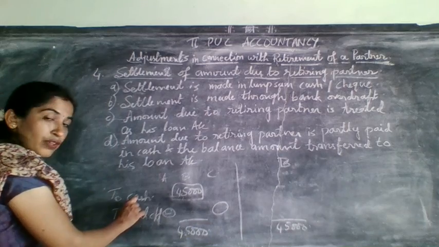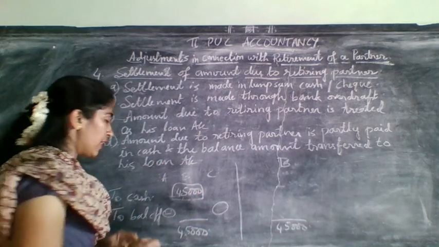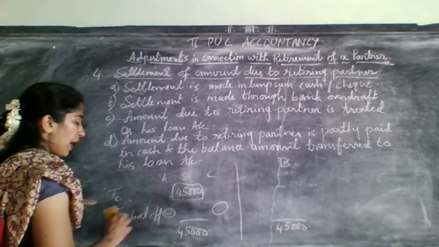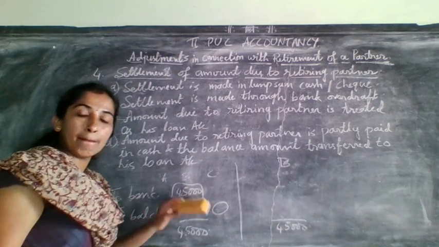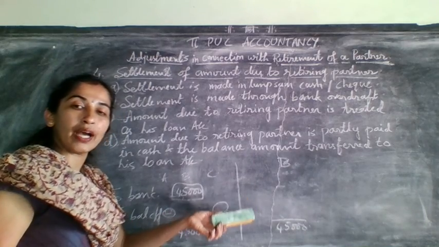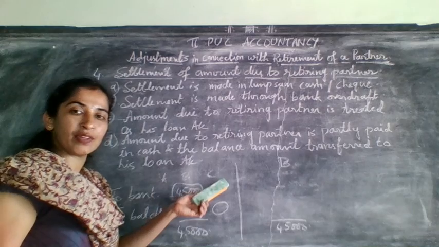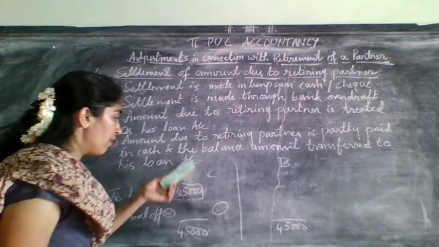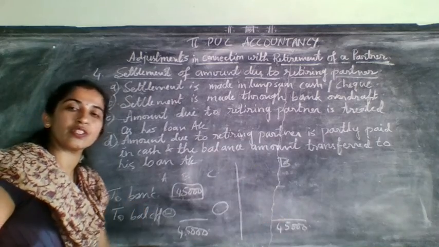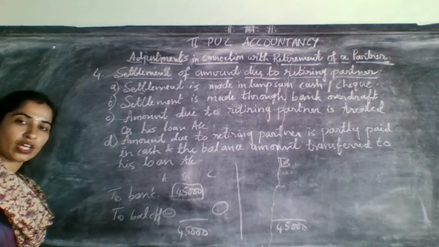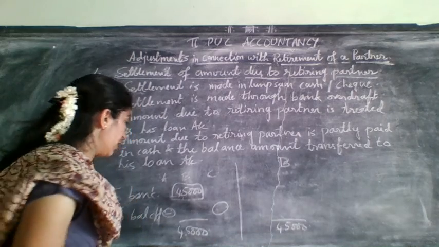Remember, if you have taken here cash, then this amount should be minus from the cash. If you have taken here bank, then you need to minus this amount from the bank on which side? Bank on the asset side of the balance sheet. Same thing, if they have given 55,000 as bank, from that 55,000 minus this 45,000 and 10,000 should be taken on the outer column of which one? Outer column of balance sheet.